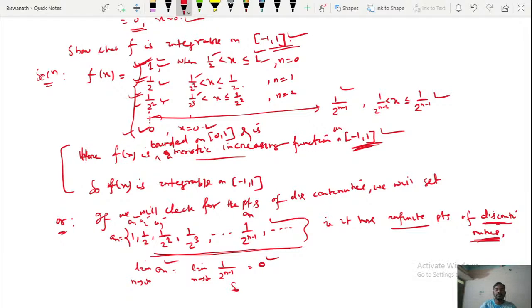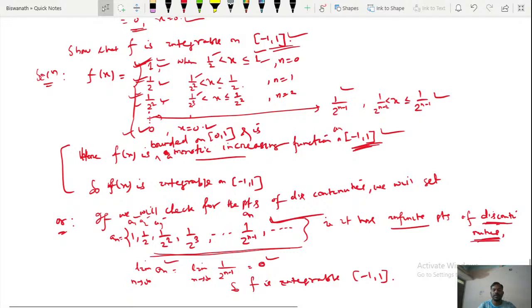So we can say f is integrable on -1 to 1. That means if f has infinite number of discontinuities, and suppose you call that the set S, and you are able to find the limit of that set, and if it is finite, then you can say your f is integrable.